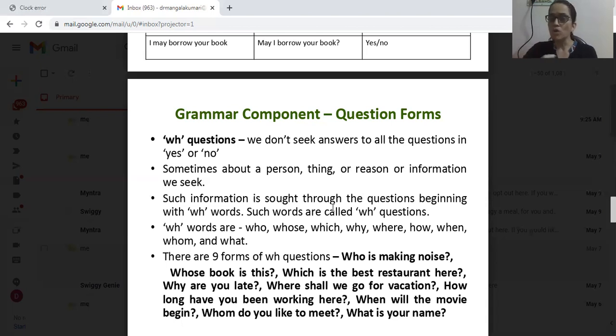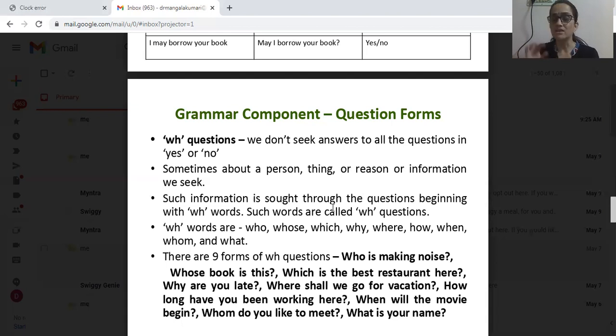Which are these WH words? What do you mean by WH words? Let us see. There are 9 WH words in English grammar, which start with WH. They are also called question words. Let us see those 9 forms. Who, whose, which, why, where, how, when, whom, and what.